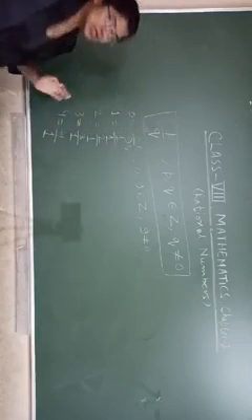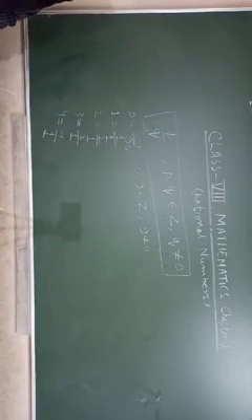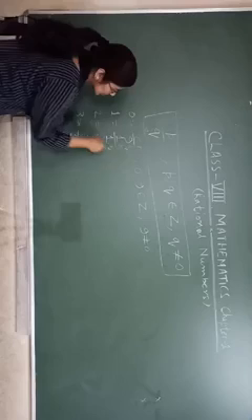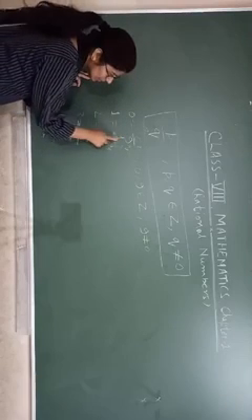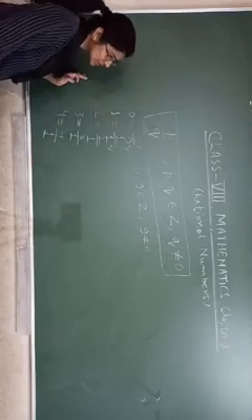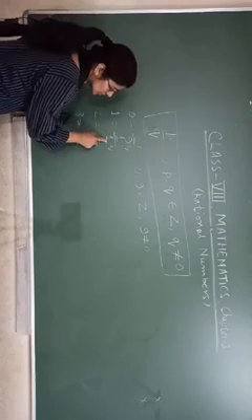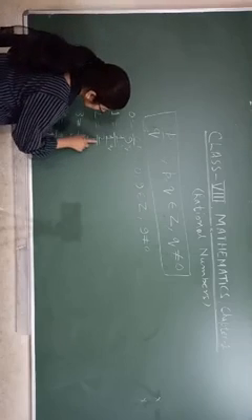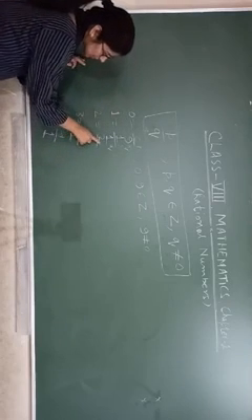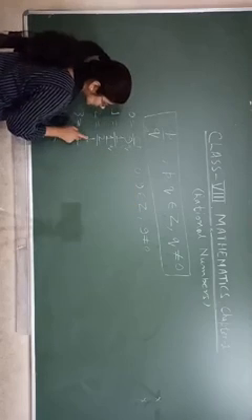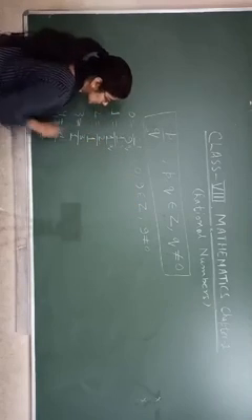That's why 0 is a rational number. Now come to 1. This is p, this is q. Both 1 and 1 belong to integers, and q is not equal to 0. Now come to the second case: 2 and 1 both belong to integers and 1 is not equal to 0.